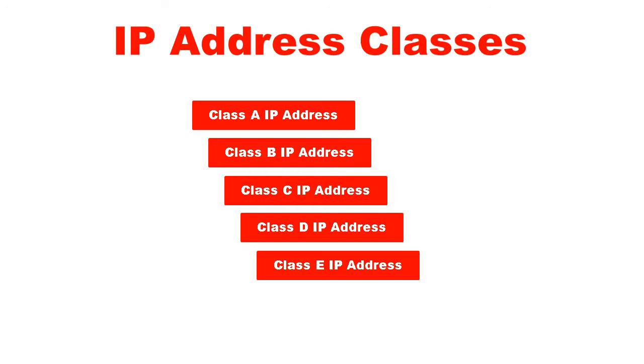The first 3 classes A, B and C can be used for host addressing. Class D addresses are used for multicast routing. Class E IP addresses are kept reserved for experimental and research purposes.